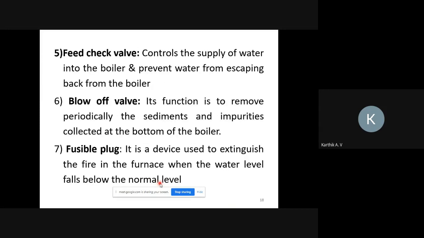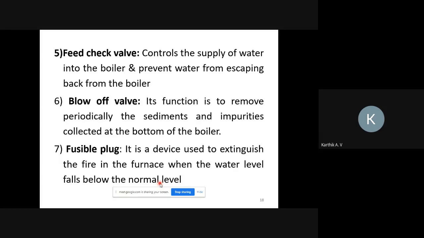Next one is the feed check valve. The feed check valve controls the supply of water into the boilers and prevents water from escaping back from the boilers. If the water level falls below the normal level, this feed check valve will automatically open, so water flows into the boiler drum. It helps to maintain 50 to 70% water inside the boiler drum.